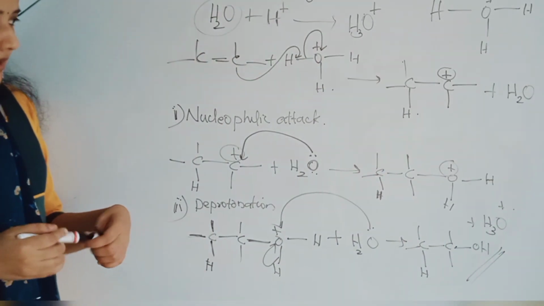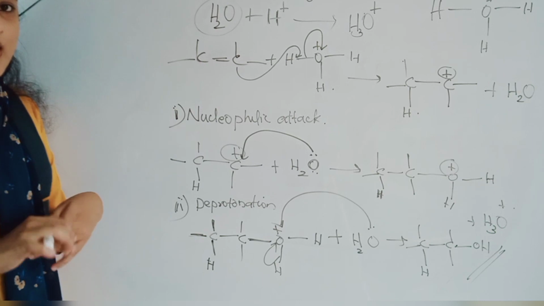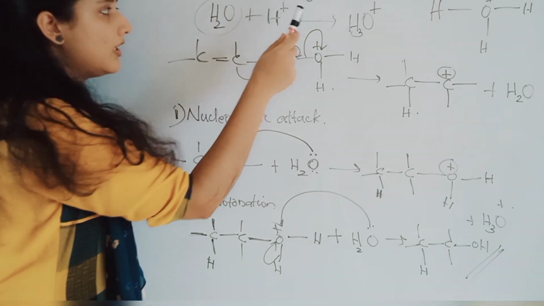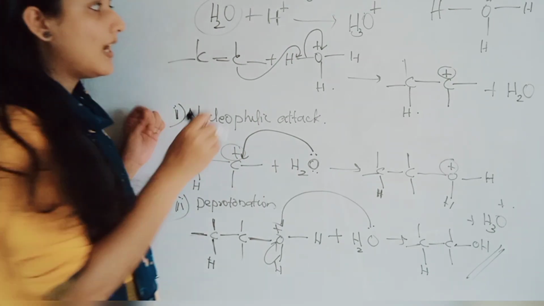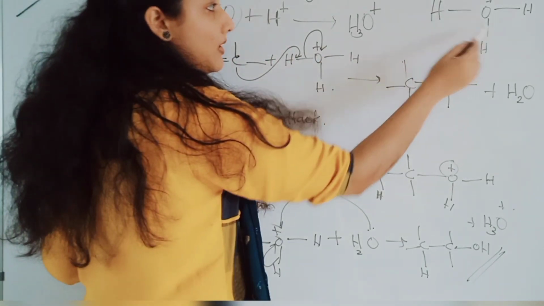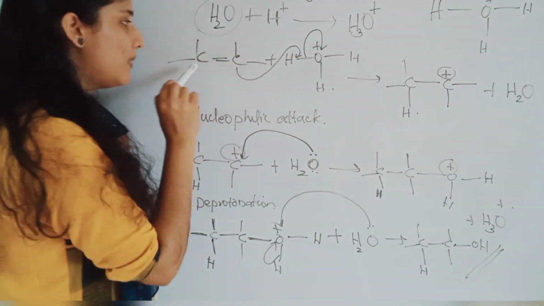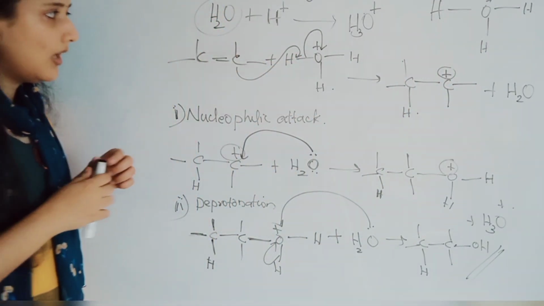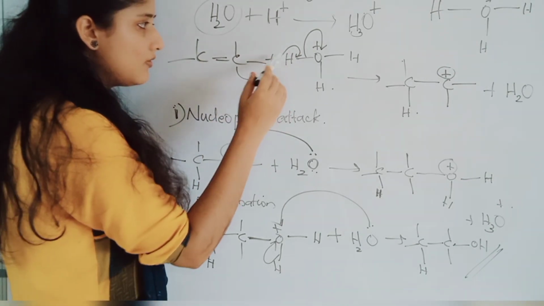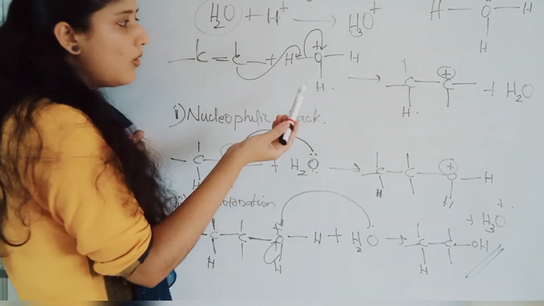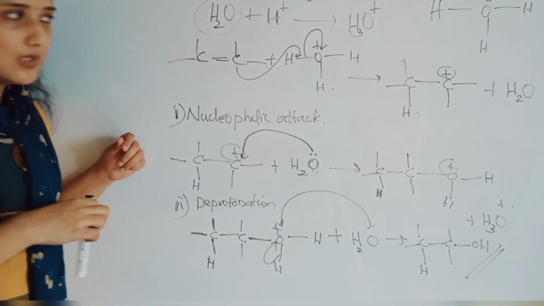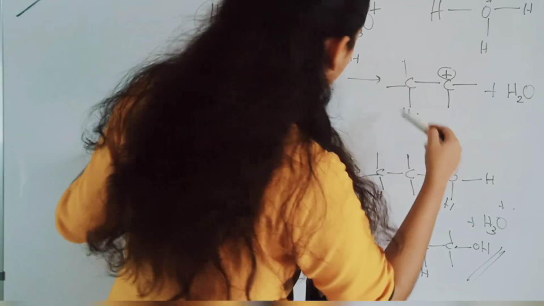Okay. This is the mechanism of acid catalyzed hydration from alkene. First, protonation. Water, that is H2O, will react with H plus and you will get H3O plus. The structure of H3O plus is this. That H3O plus will react with our alkene. How will it react? First, it will attract the hydrogen from here. So hydrogen will go as H plus, and here the oxygen's positive charge is balanced. And this product you will get.